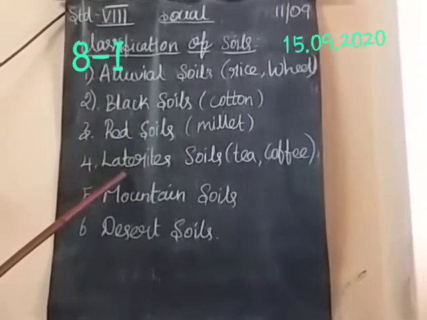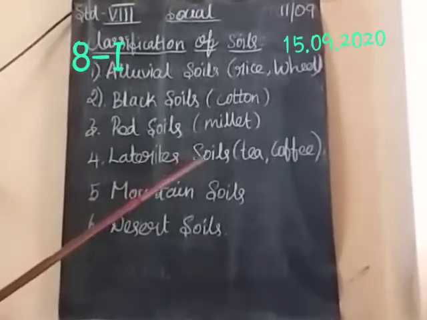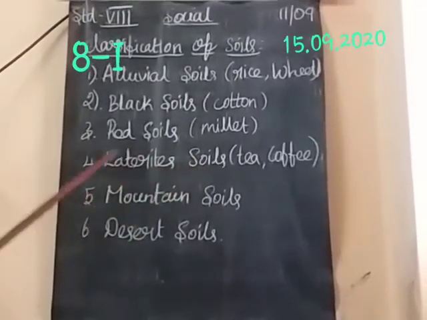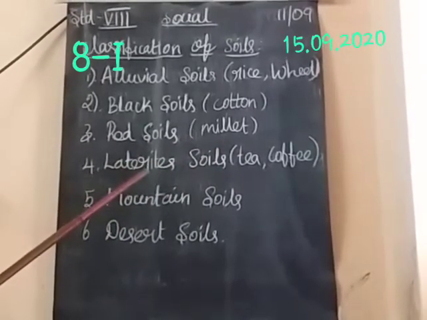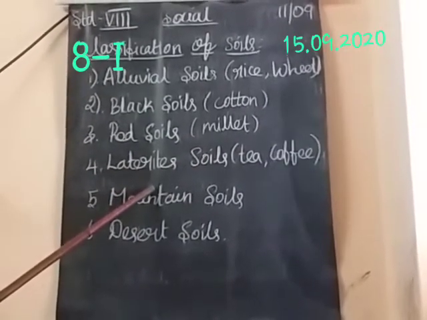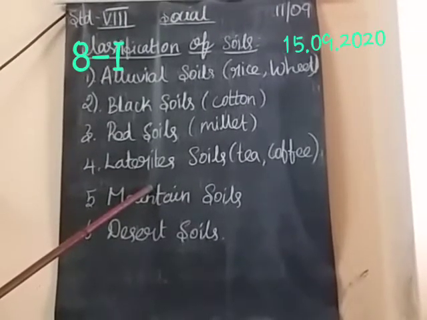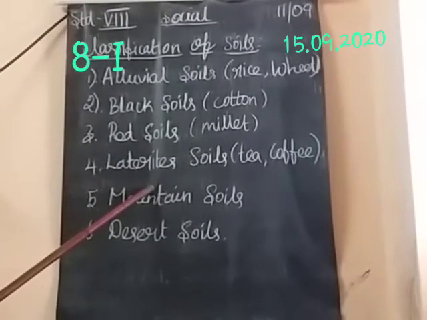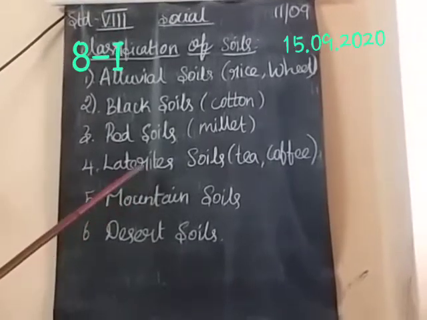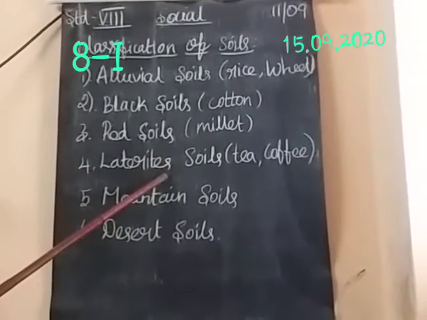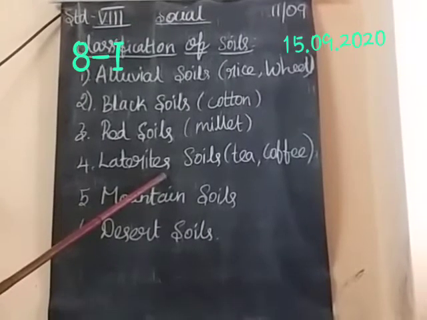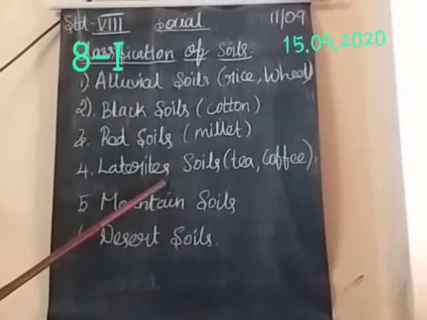And the next one is laterite soil. These are the typical soils of tropical regions. These soils are found in regions which experience alternate wet and dry conditions.